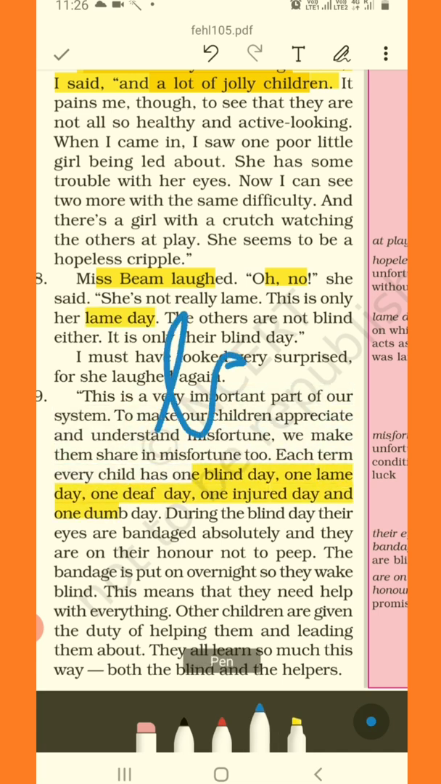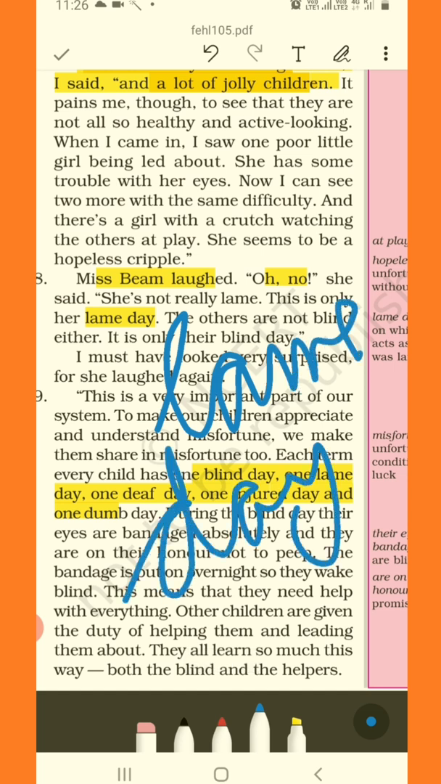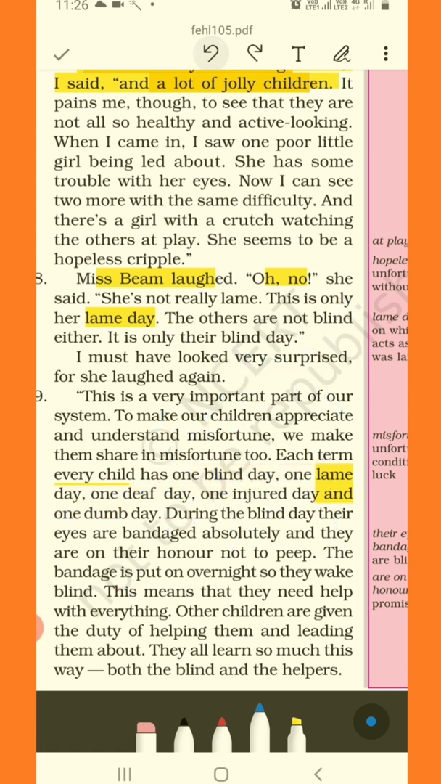Let's find out. So she burst out in laughter and said, oh no, no, no, this is just her lame day. So what is a lame day? Let's find out. "The others are not blind either. It is only their blind day." So she says, no, it's her lame day, and the others are not blind.